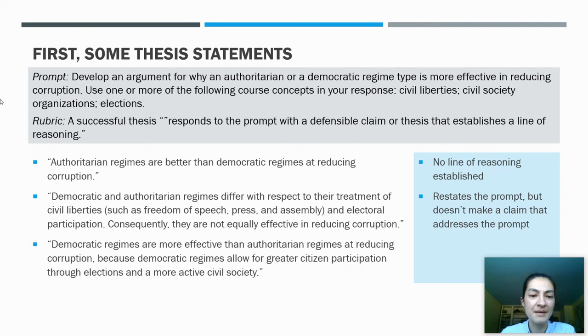Last one, democratic regimes are more effective than authoritarian regimes at reducing corruption because democratic regimes allow for greater citizen participation through elections and a more active civil society. This one ticks all the boxes. It responds to the prompt, it establishes a claim, it takes a particular side, and it previews that line of reasoning, and I know that because it uses that word because. That's all I wanted to say about thesis statements.